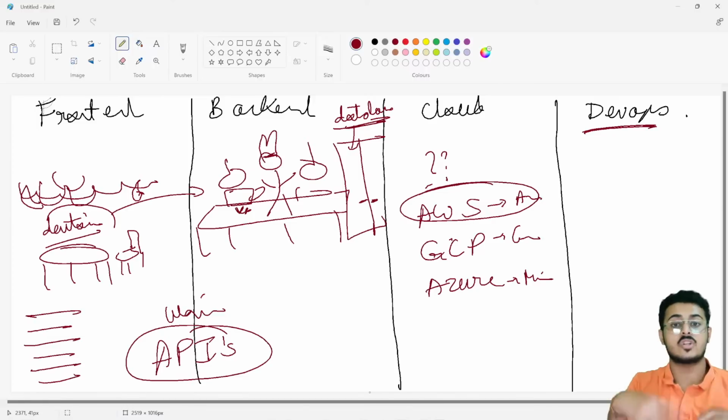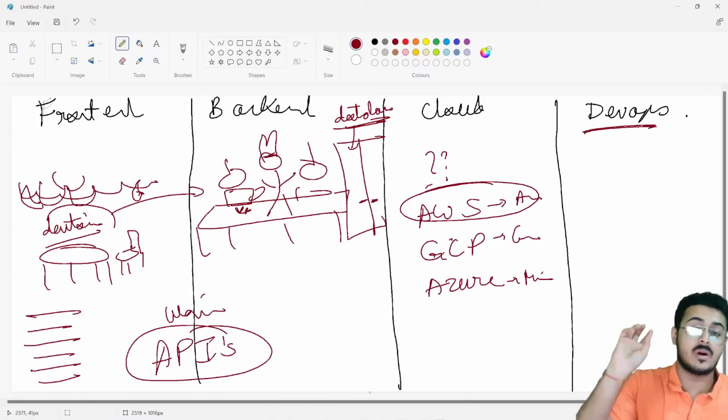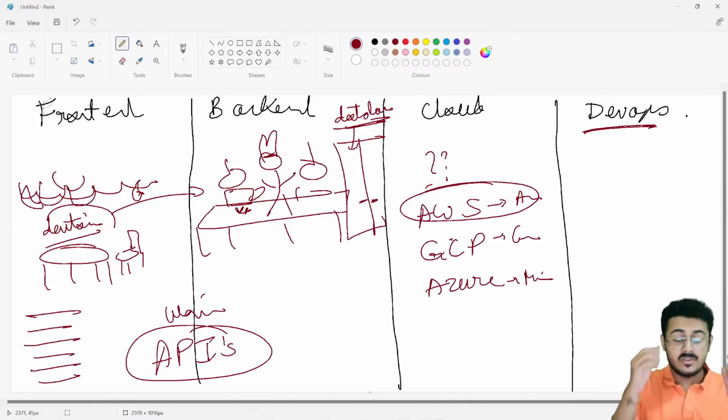That is where DevOps also has a concept of containerization, where everything that you need for your code to run, you are able to containerize inside a box, and you're able to put that backend code inside of it. That is where the concept of DevOps comes into place. Now, DevOps is a fairly advanced topic, okay?